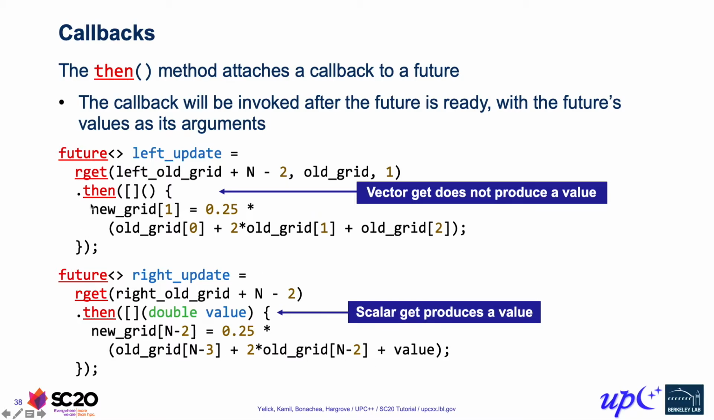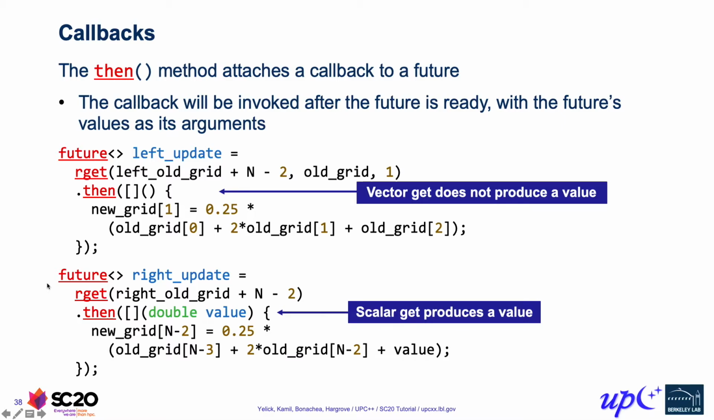In either case, then itself is asynchronous, right? It's attaching a callback to be executed after the future that rget returns is ready. And so therefore the dot then is also an asynchronous operation, and what we get back out of it is another future. In both of these cases over here, the callback doesn't return a value, so we get an empty future that just represents the completion of that callback operation.